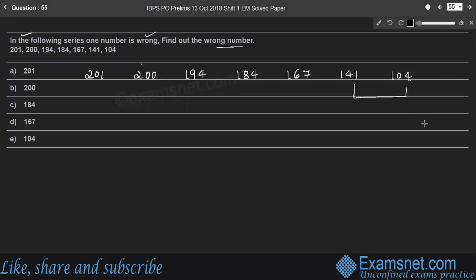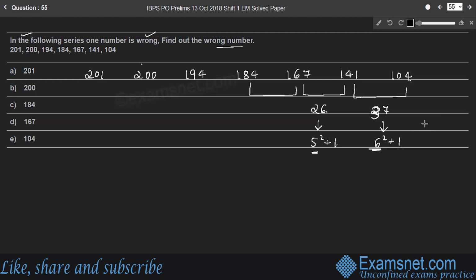Here the difference is not 27, it is 37, right? So 37 can be written as 6 squared plus 1, right? Whereas the difference between 167 and 141 is 26, right? So 26 can be written as 5 squared plus 1. So it is the square of a number that is 1 less than 6.